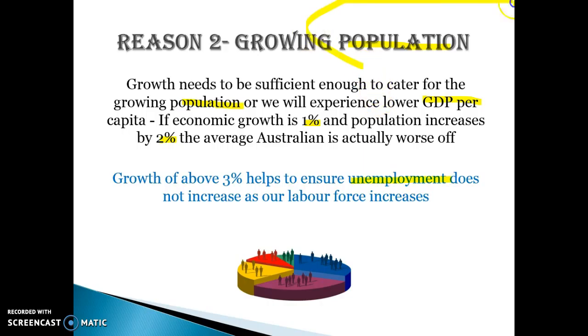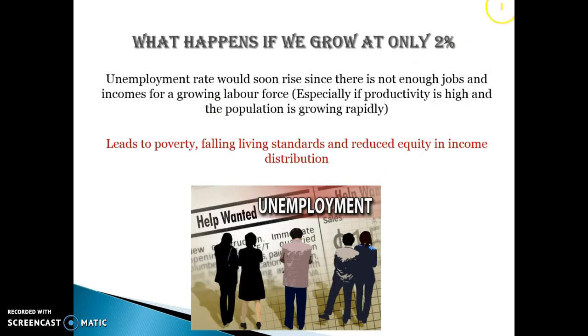Population increases are generally associated with more people in the labour force, because more people will want to work, and therefore we need to increase our output in order to ensure that those people in the labour force are able to get a job. So growth needs to be faster than population growth, and it needs to be faster than productivity growth. So what happens if we only grow at 2%? Well, the unemployment rate will soon rise since there's not enough jobs and incomes for a growing labour force.